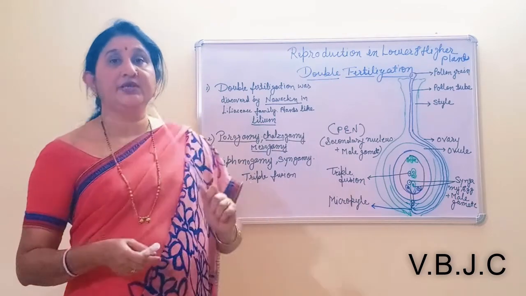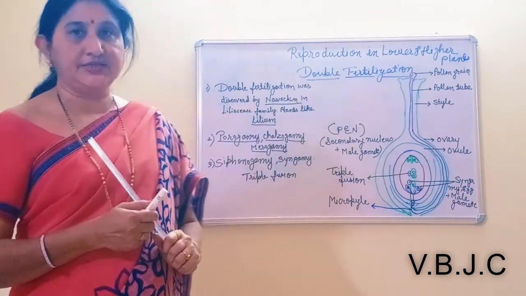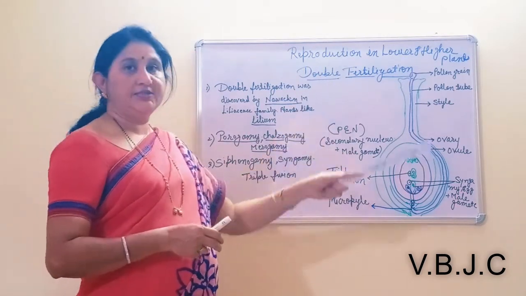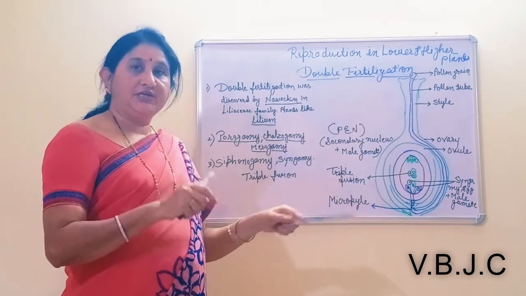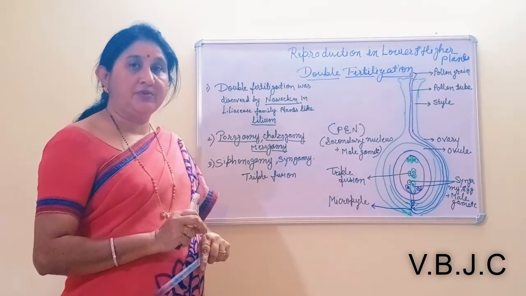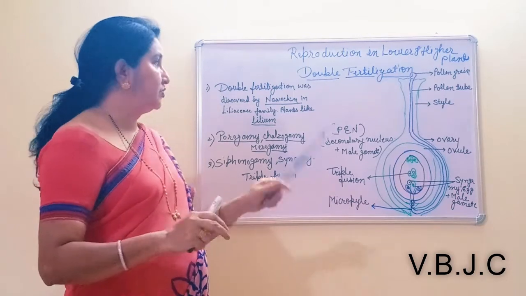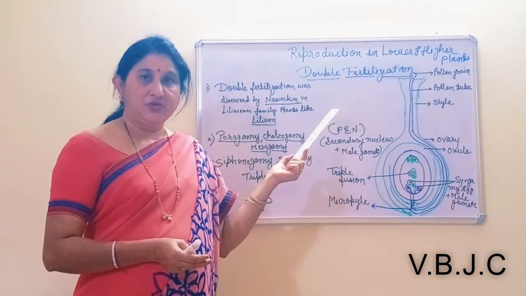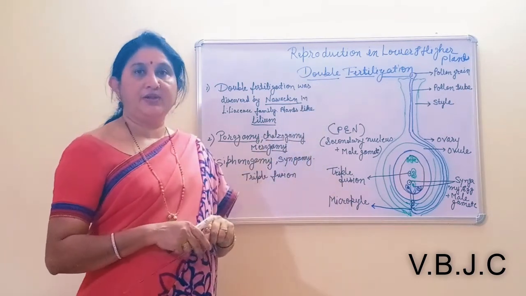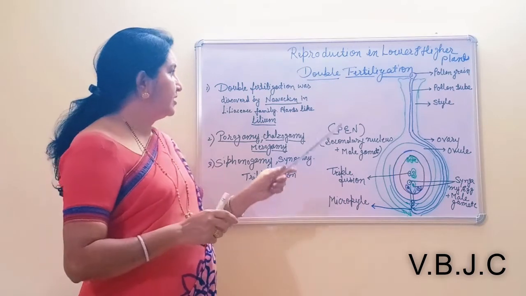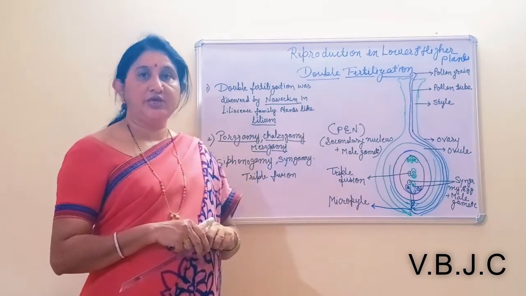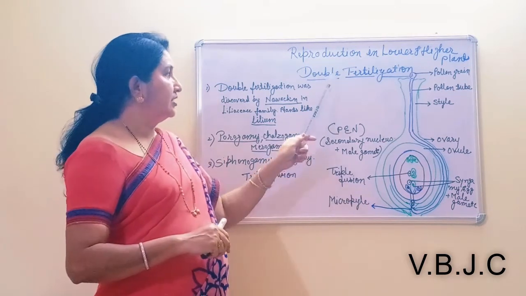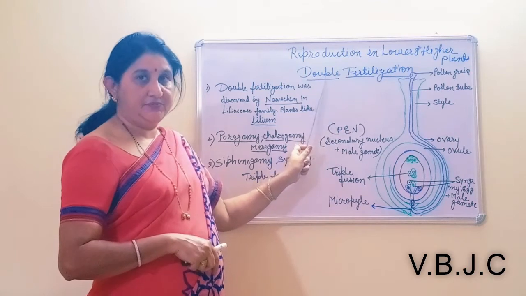Then, very important, the significance of double fertilization. It is a unique process of fertilization found only in the angiosperms. That's why flowering plants are more advanced than gymnosperms, pteridophytes and bryophytes. So the first significance is that it is a unique feature of angiosperms.